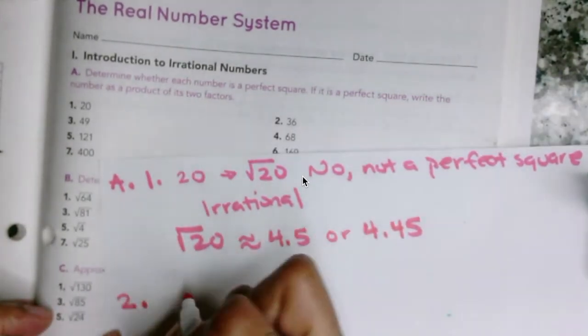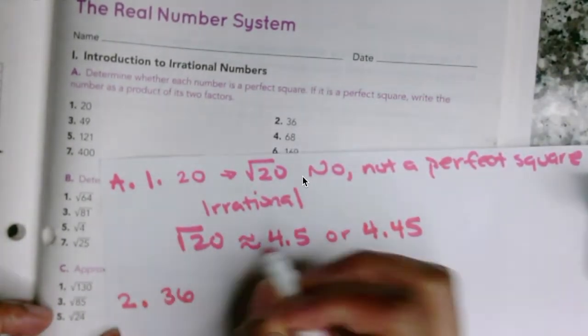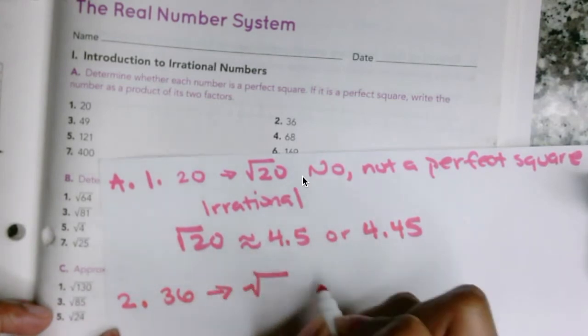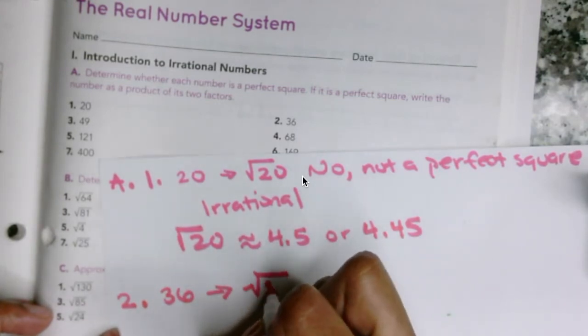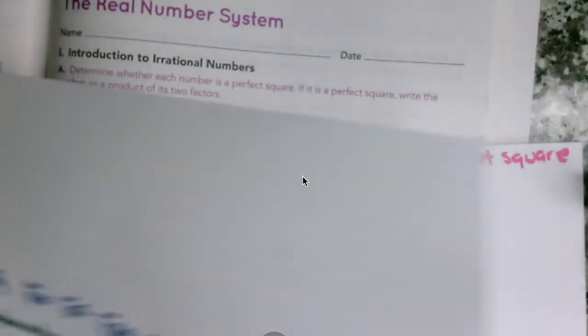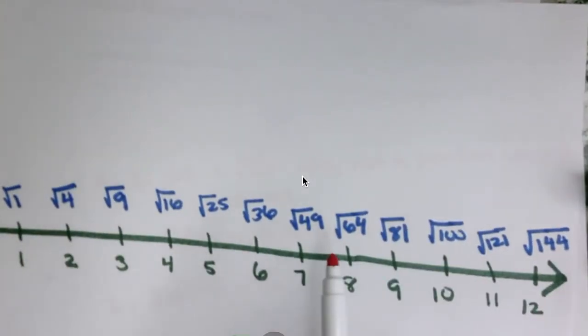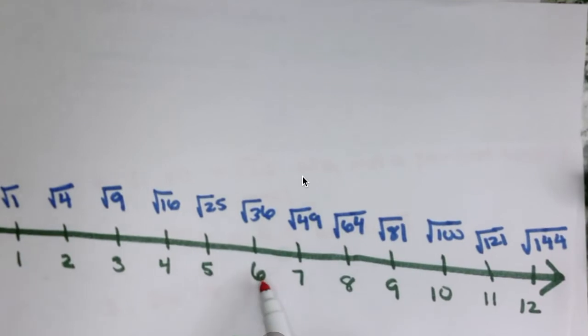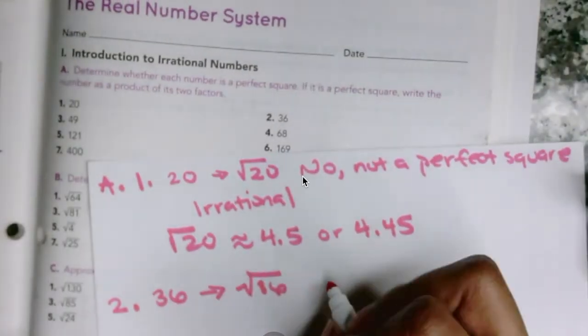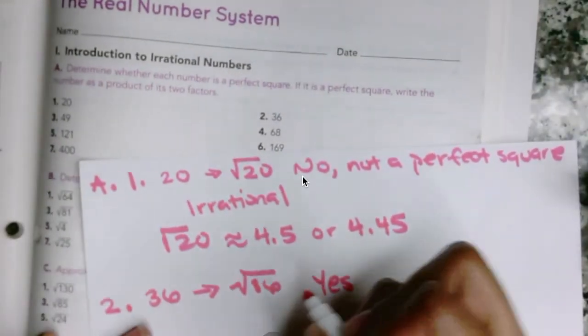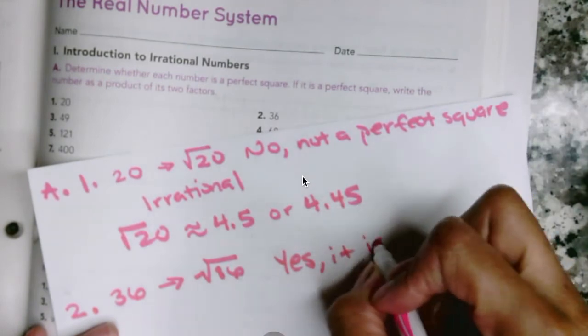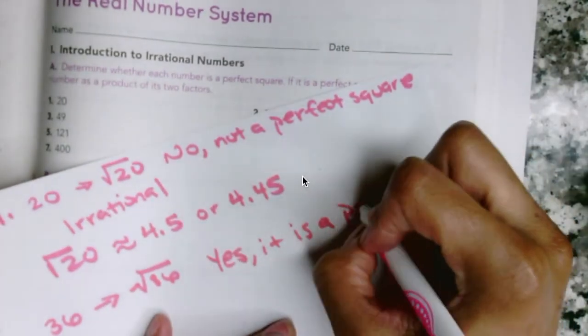Number 2 is 36. So we change it to a square root of 36. Is that on here? Yes, it is. Square root of 36 is 6. So yes, it's a perfect square.